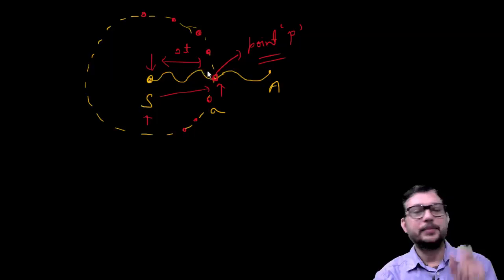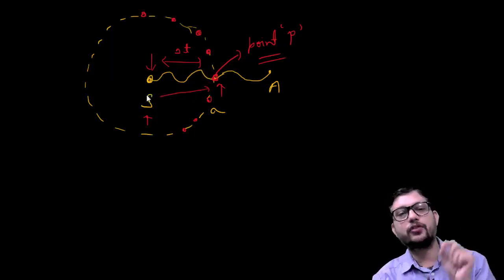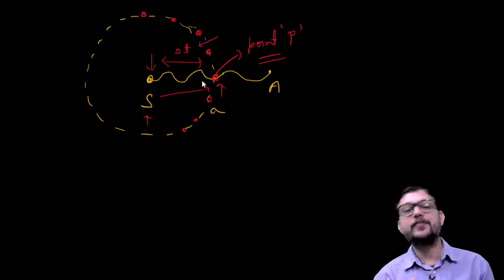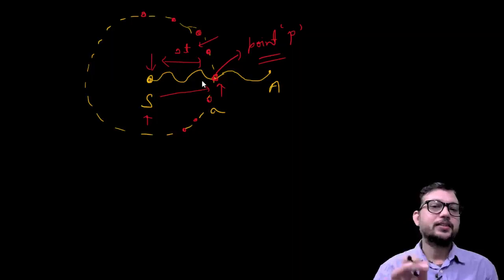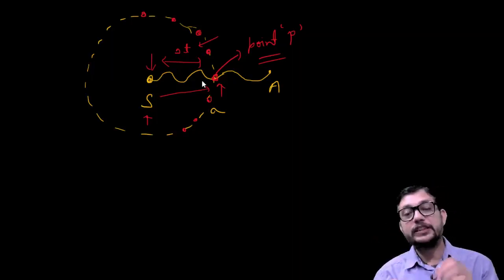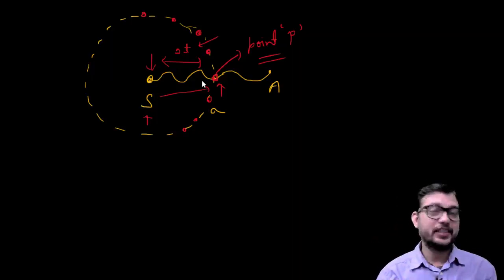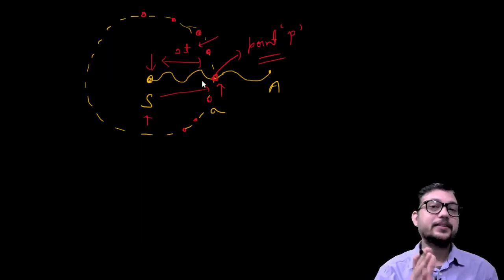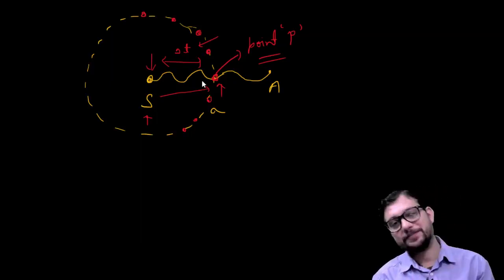Let the time taken to reach from point S to point P be delta t. So after time delta t, the point P which is on the surface sigma also vibrates in the same pattern as the pattern of the source.